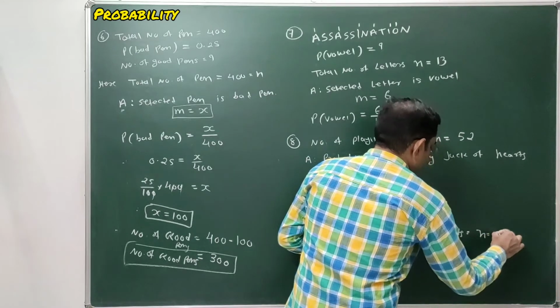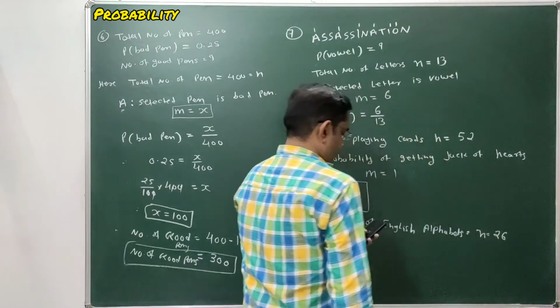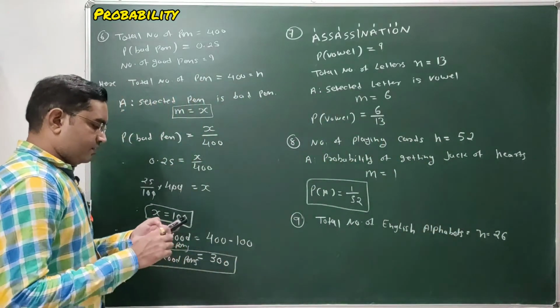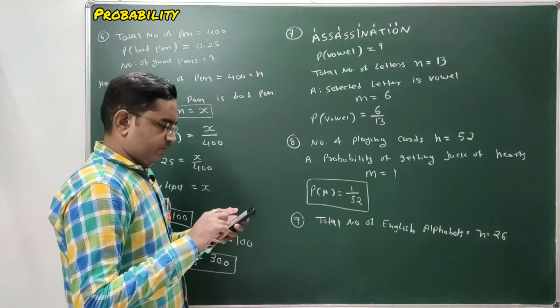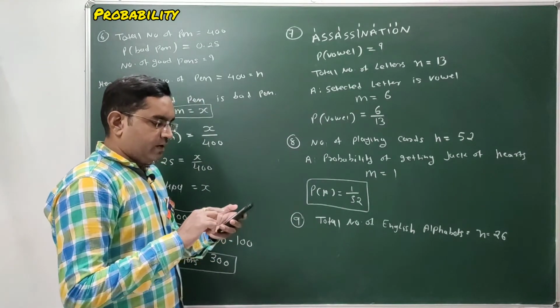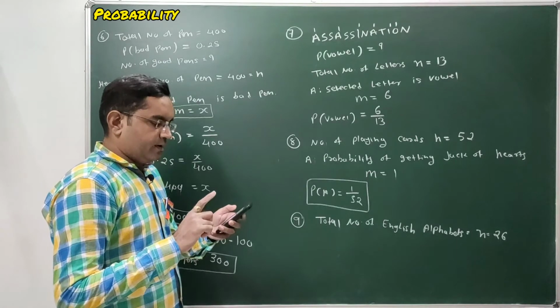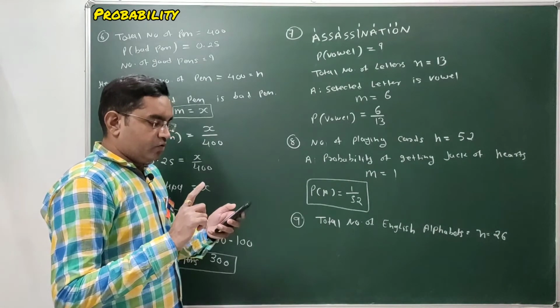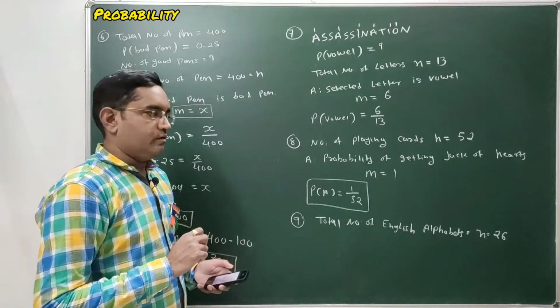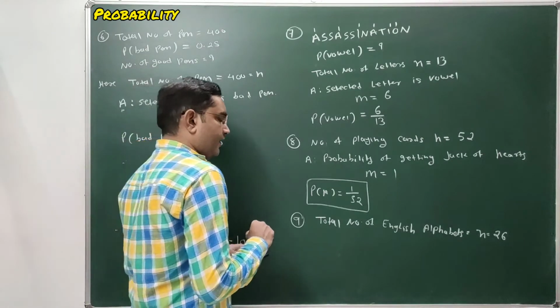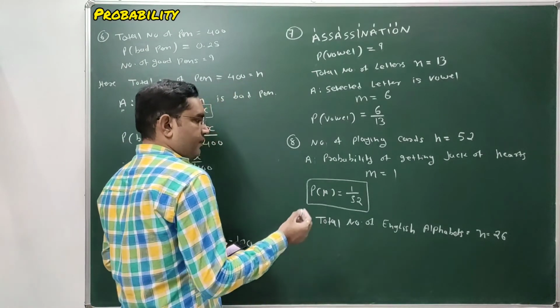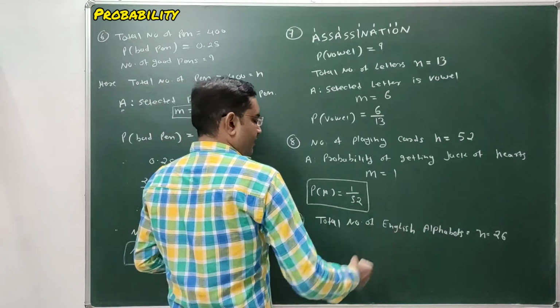So total number of English alphabets are 26. Out of those 26 English alphabets, we have to select one letter. Determine the probability that the chosen letter is a consonant. Determine the probability of getting a consonant if we are selecting one letter from the English alphabet.